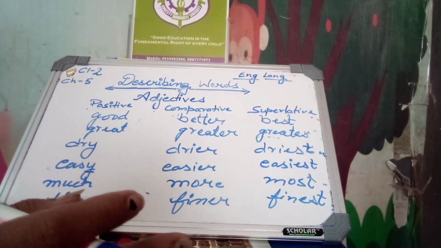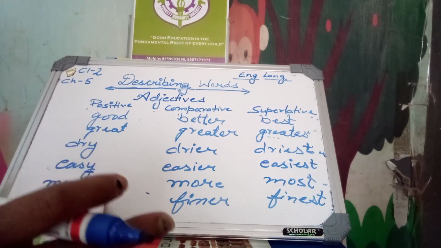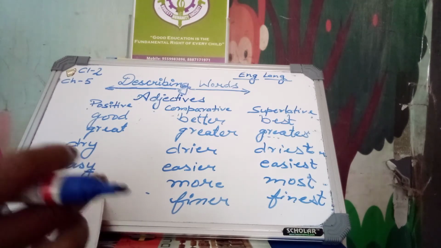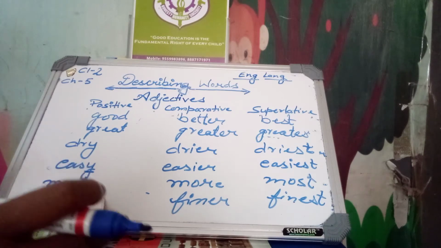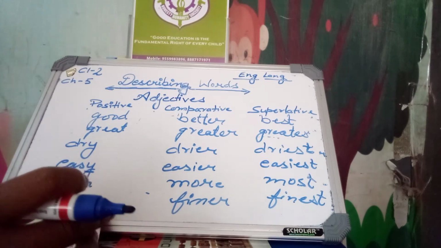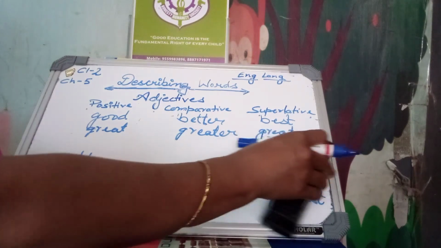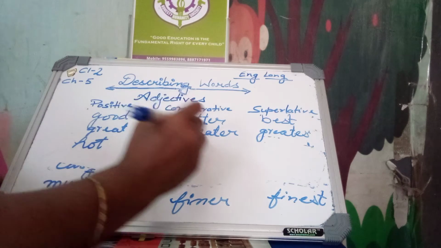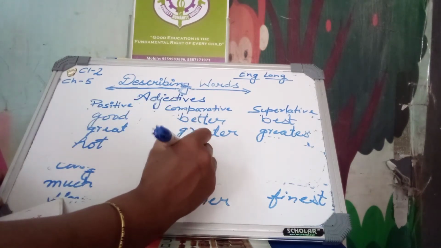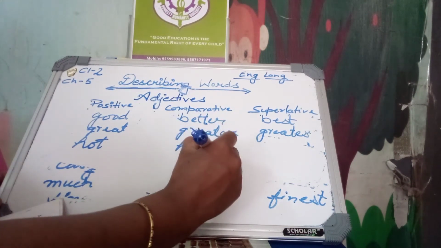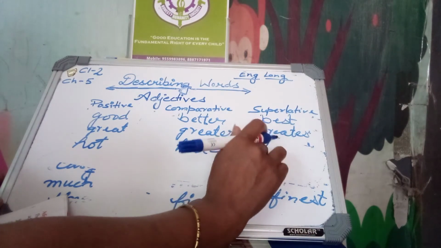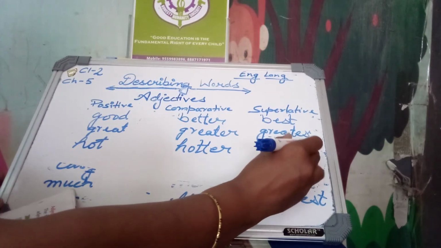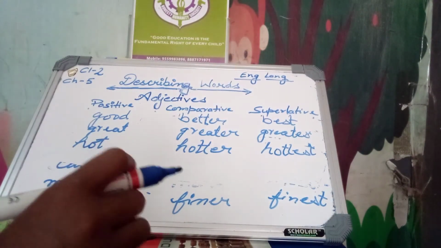Happy, happier, happiest; here we change Y to I. Nice, nicer, nicest, long, longer, longest, bright, brighter, brightest. Hot is positive degree; we use hotter and hottest, double T, in superlative degree.